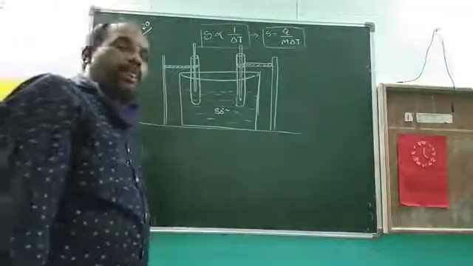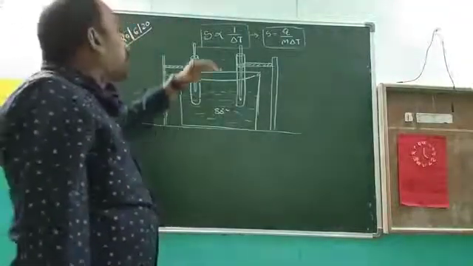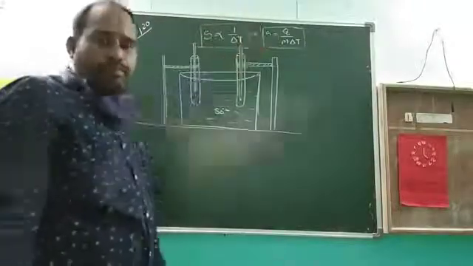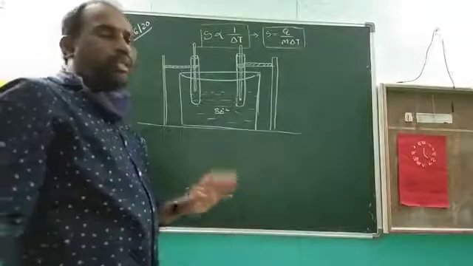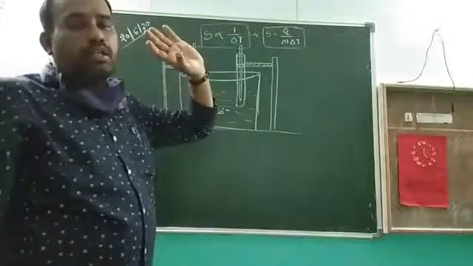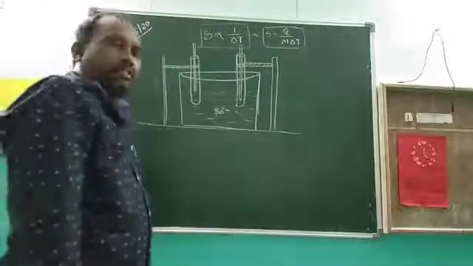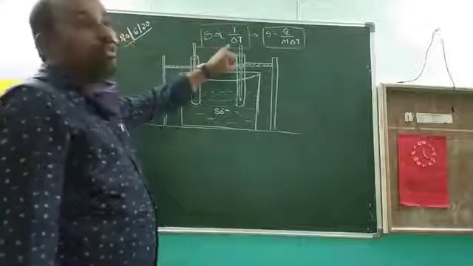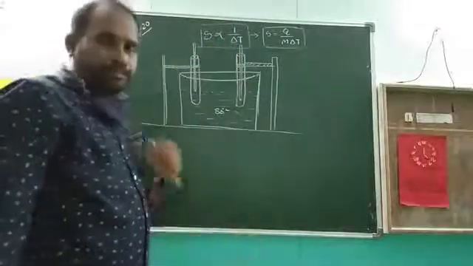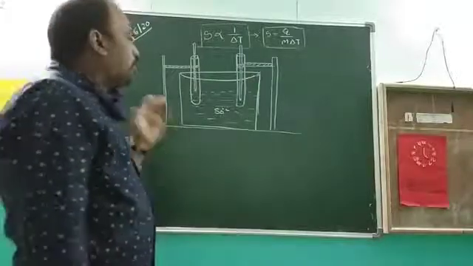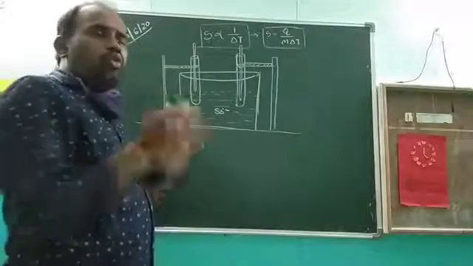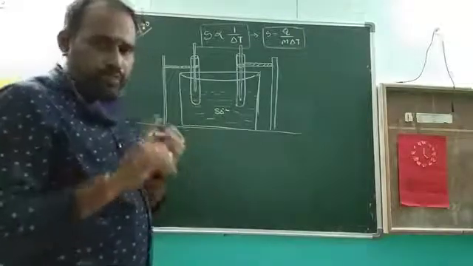So what is the arrangement? What is our aim? Our aim is to prove that the specific heat depends upon the nature of the substance. Another one: the rate of rise in temperature depends upon the specific heat of the substance. That means we observe that all substances do not have equal specific heats. That is the first point.